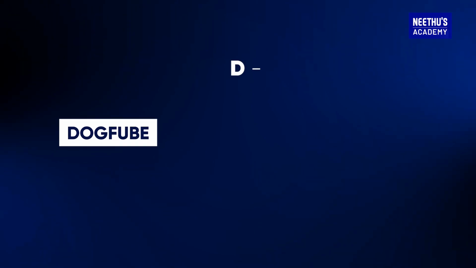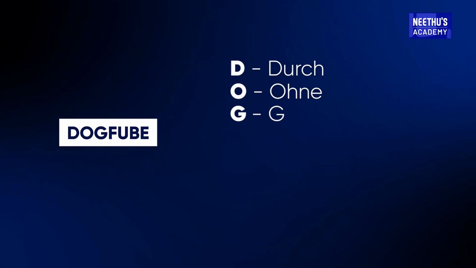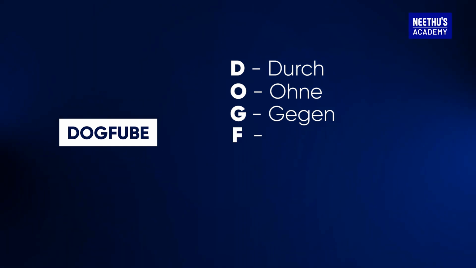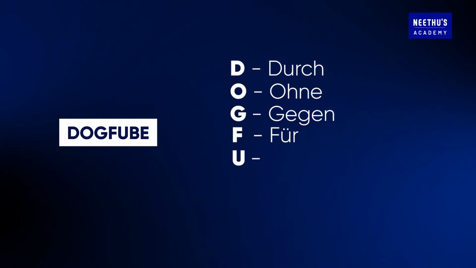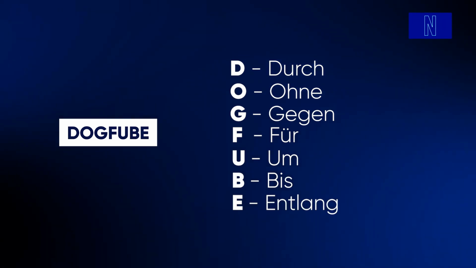That is, D stands for durch, O stands for ohne, G stands for gegen, F stands for für, U stands for um, B stands for bis, and E stands for entlang.